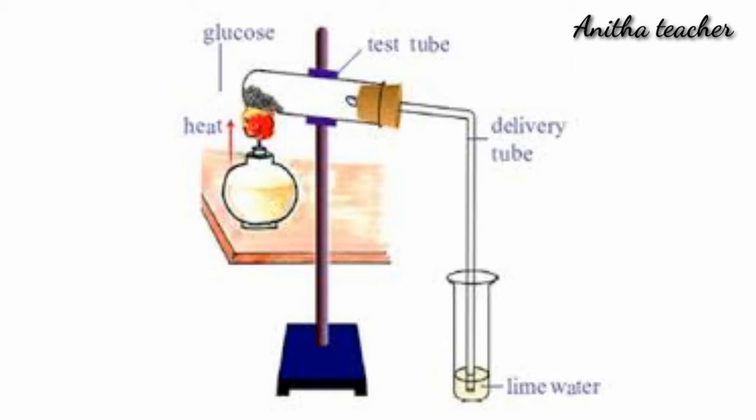In an activity observing changes during combustion of sugar, you take glucose powder in a test tube and arrange it in a slanted position, heat the glucose, and collect the gas coming from the test tube through a delivery tube, making sure that the delivery tube ends in a lime water solution. When the glucose burns, carbon dioxide and water are produced and energy is released as heat.